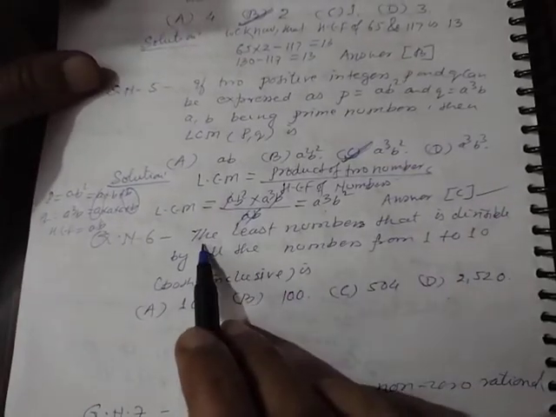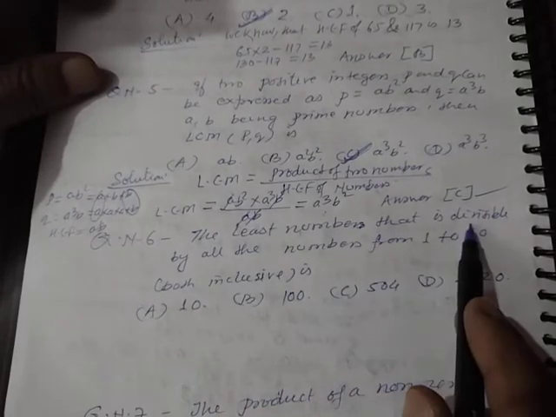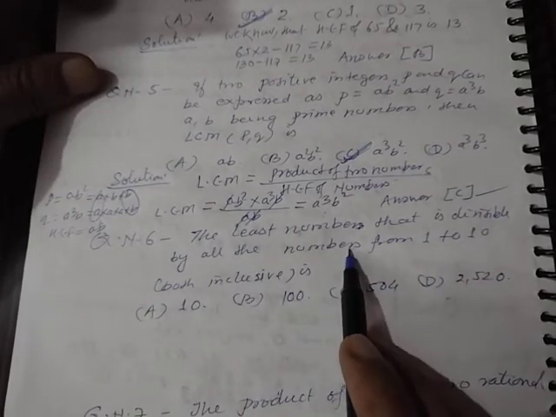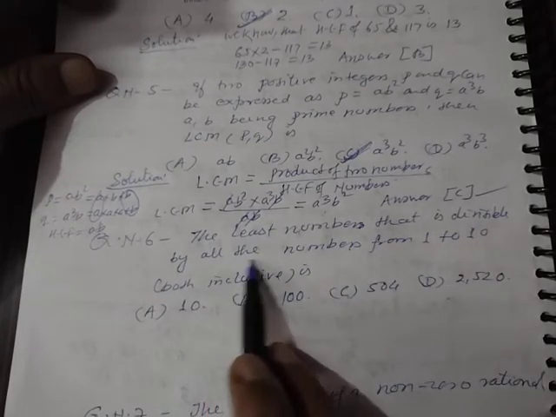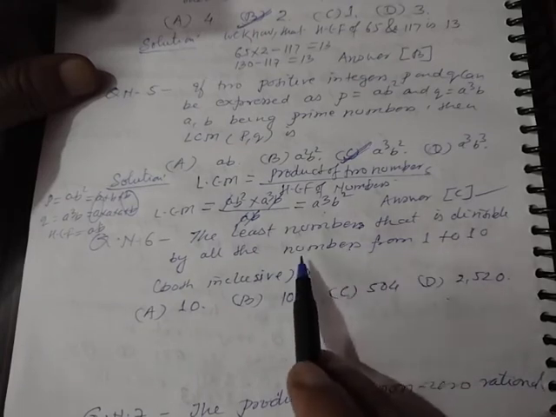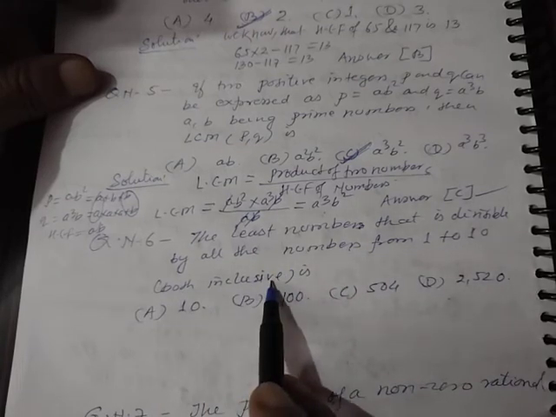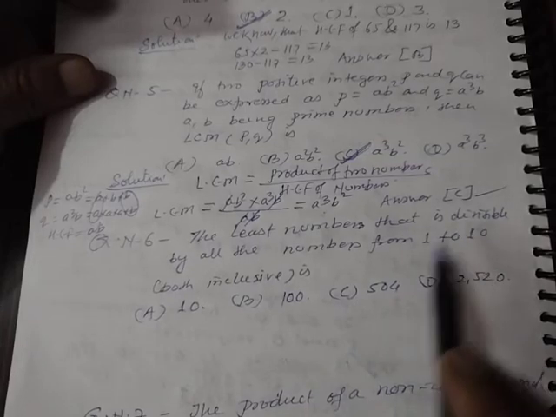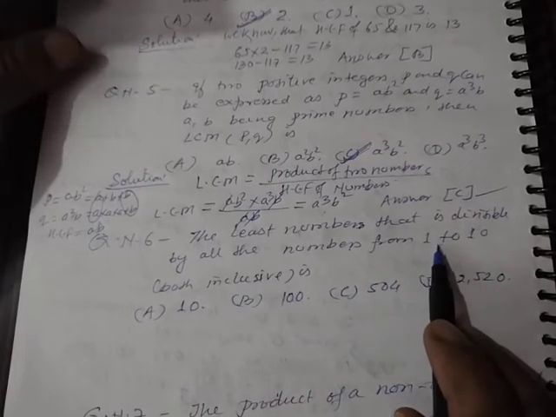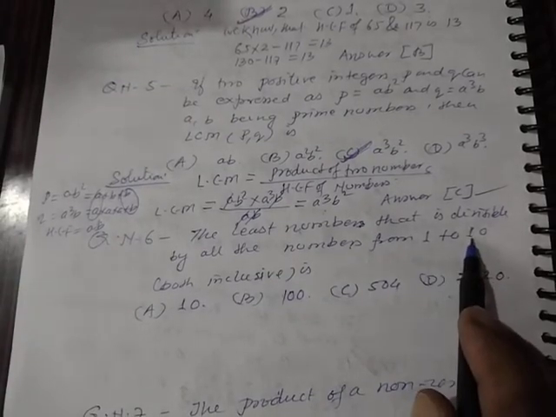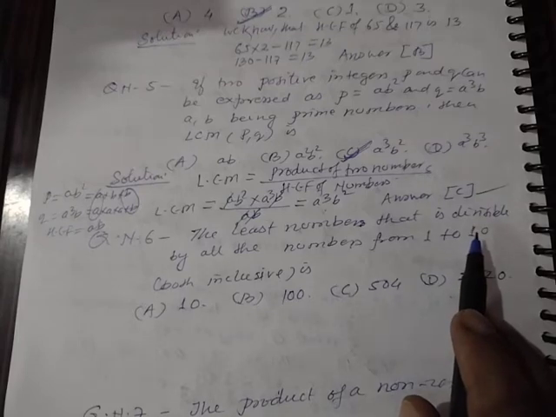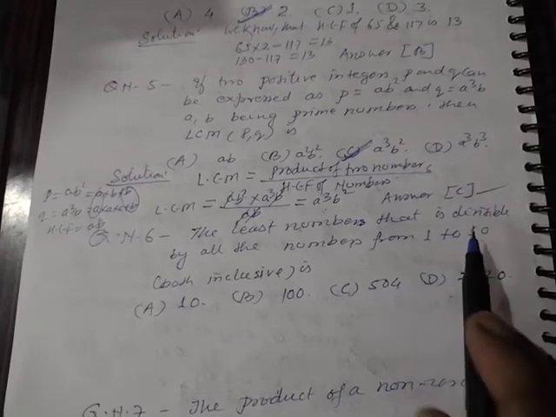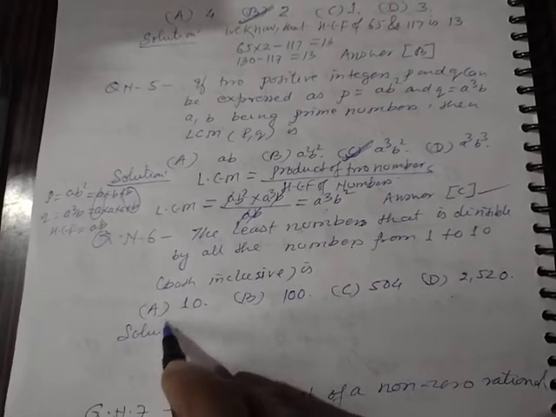Okay. Now you see, the least number that is divisible by all the numbers from 1 to 10. Student, both inclusive, means 1 and 10 will be included also. So you have to find out the LCM of the numbers 1 to 10. So how will you find out, student? You will find out the LCM. You write here the solution.